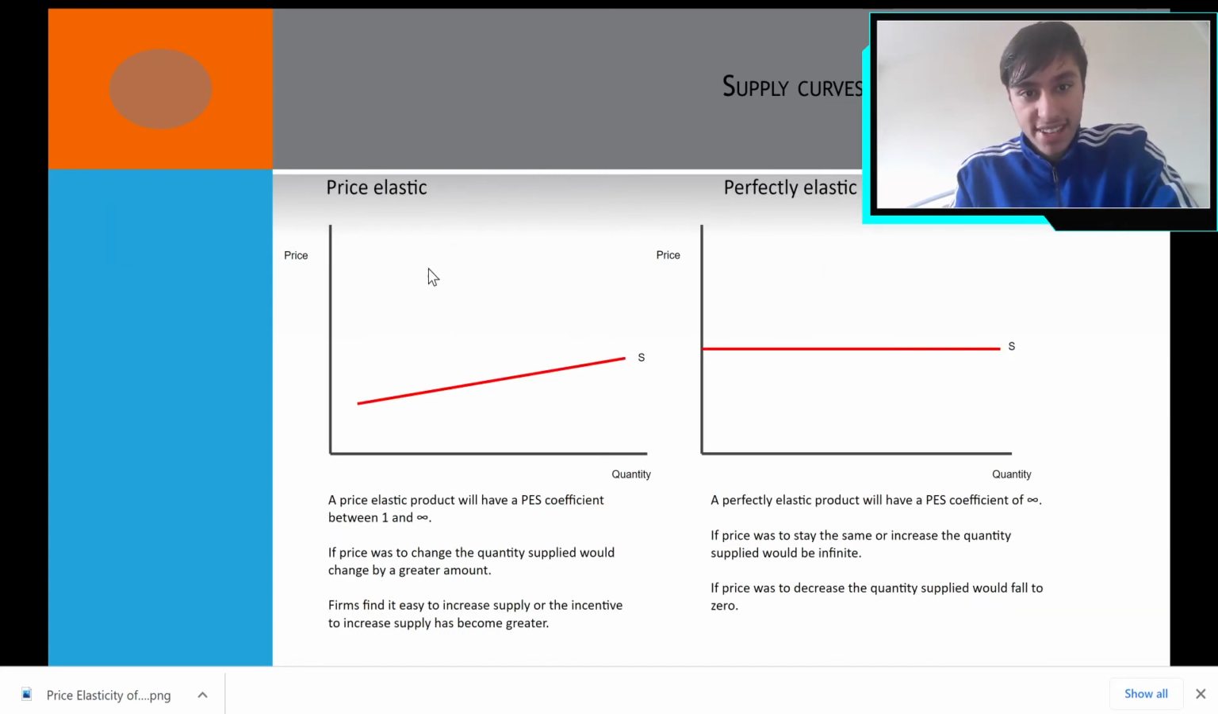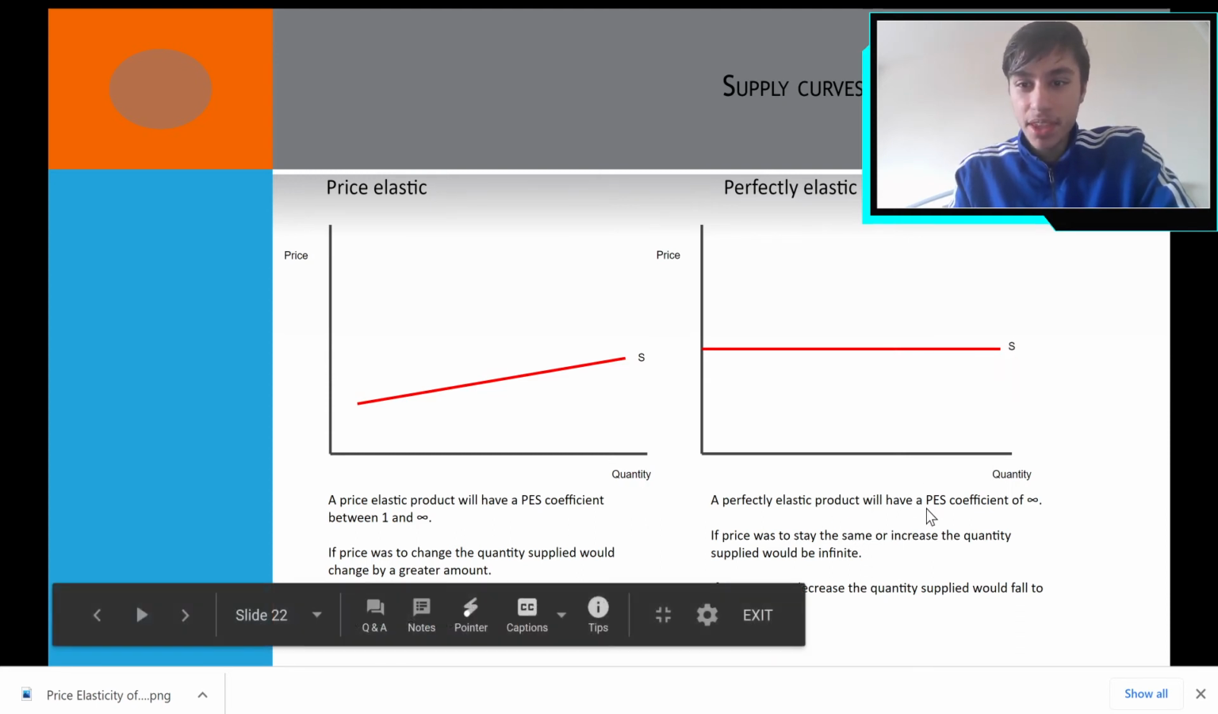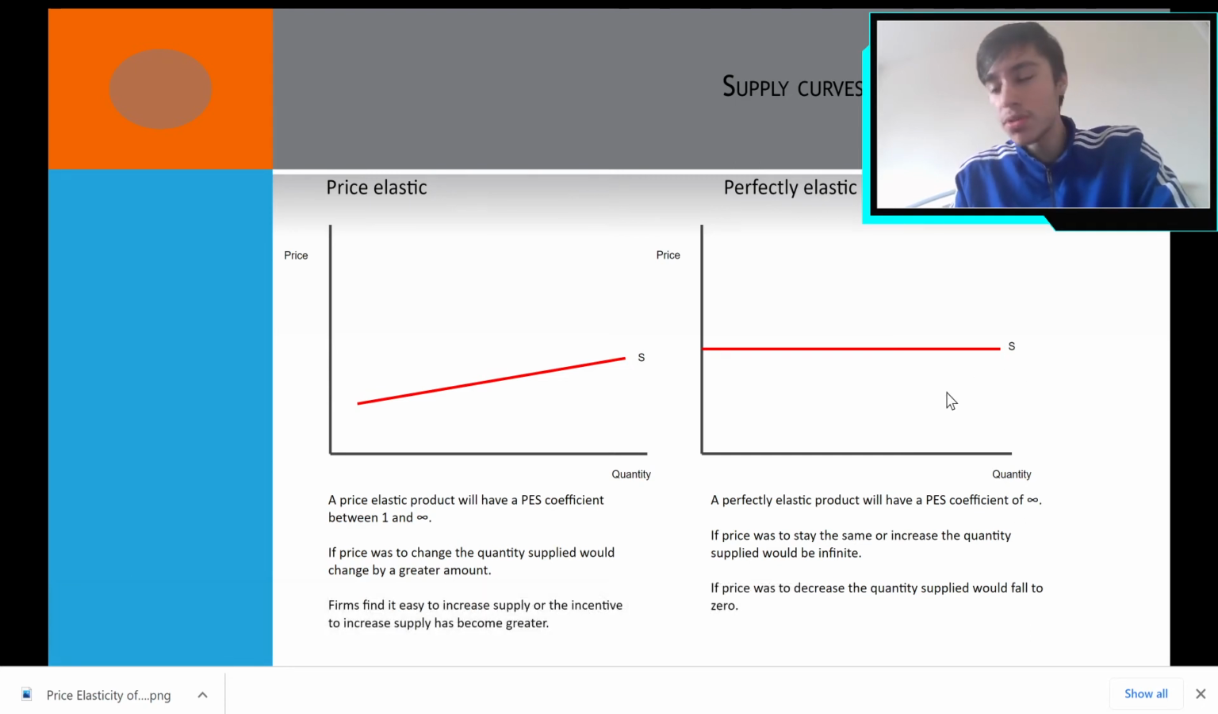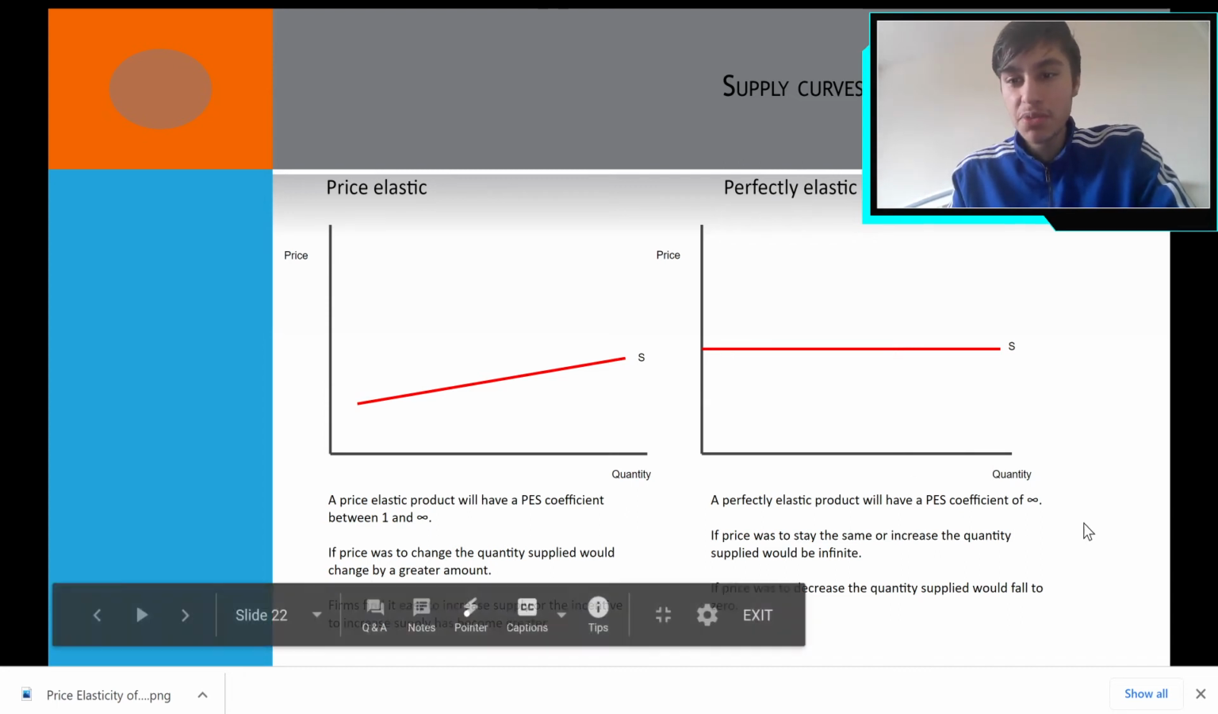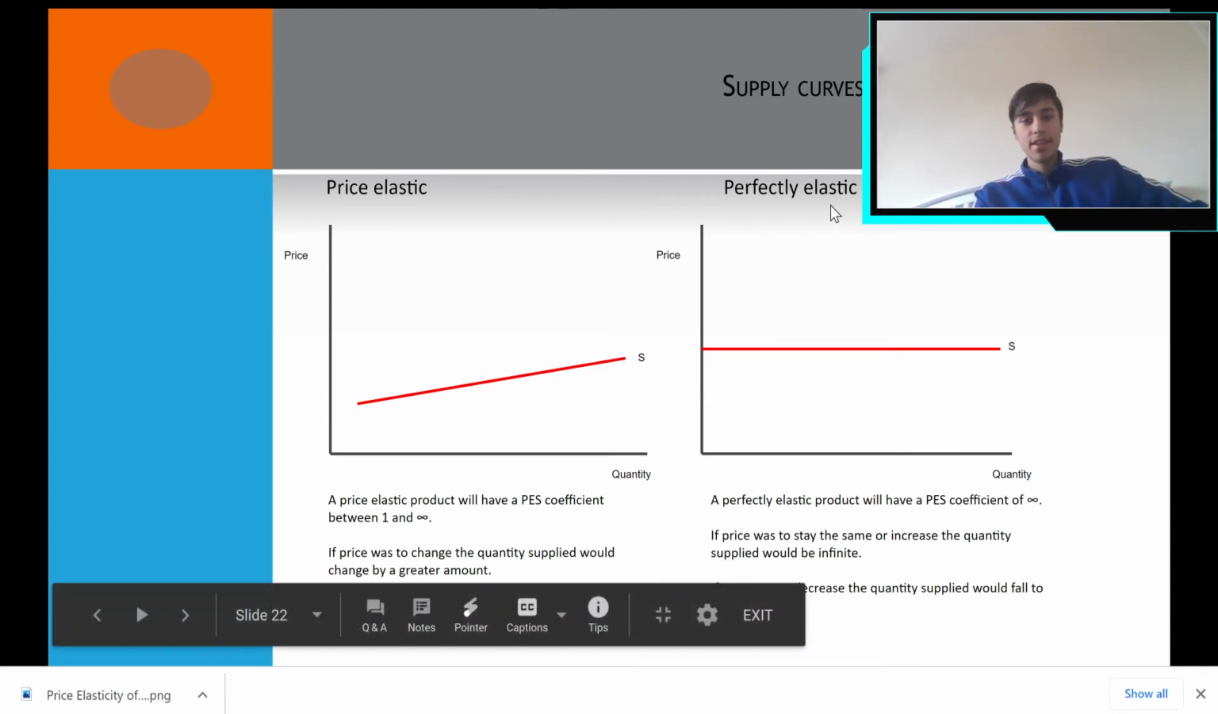Now, price elastic, you see, it's very close. If it's perfectly elastic, it's just a horizontal line, just like in the demand curve, as we saw in the previous videos. Instead of D, you just write S, and it will have a PES coefficient of infinity. That's because the denominator will be 0, since price doesn't change, and we know that division by 0 is undefined. However, in economics, we take it to be infinity. And a price elastic product will have a PES coefficient between 1 and infinity.